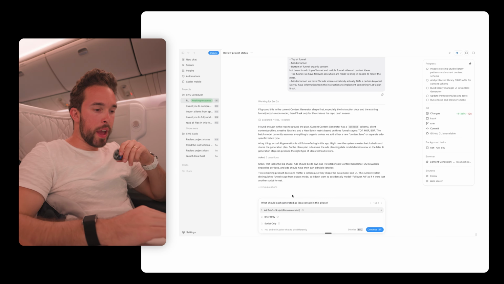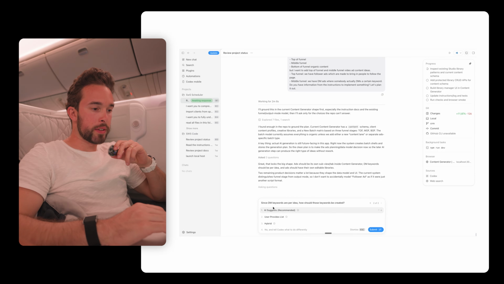What should each generated ad idea contain in this phase? Ad brief plus script recommended, yes. Since DM keywords are per idea, how should those keywords be created? Let's do AI suggest.